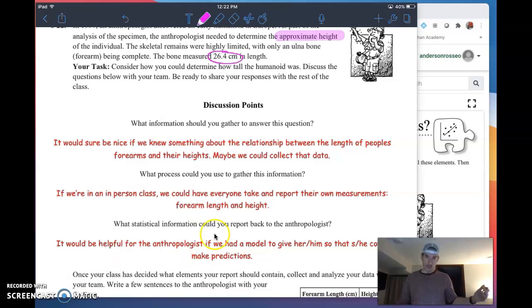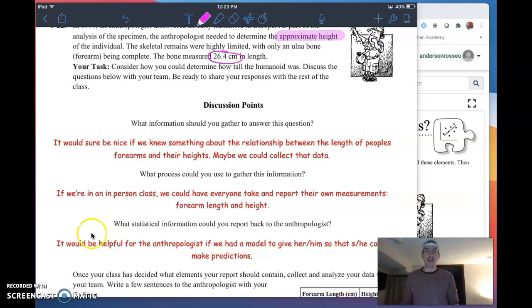Okay? What process would you use to gather this info? And I would say, if we're in an in-person class, we could have everyone take and report their own measurements. Pretty easy if I've got a measuring stick to measure my ulna. We just have to agree upon it. Am I going elbow to wrist? Where on the wrist? And then what constitutes measuring my height? Am I doing it with my shoes on, with my shoes off? Am I doing it back against the wall? We just want to make sure we're all doing it the same way.